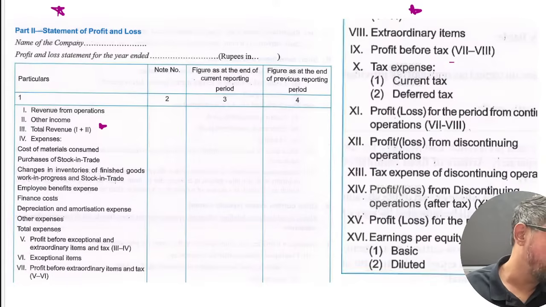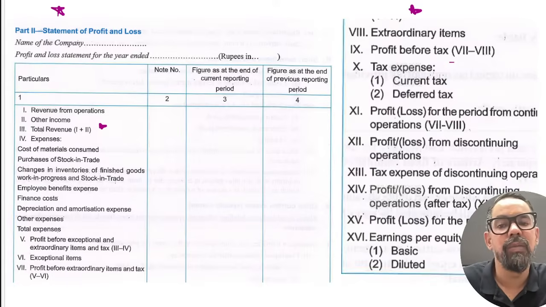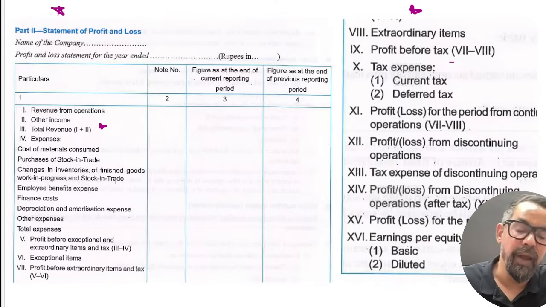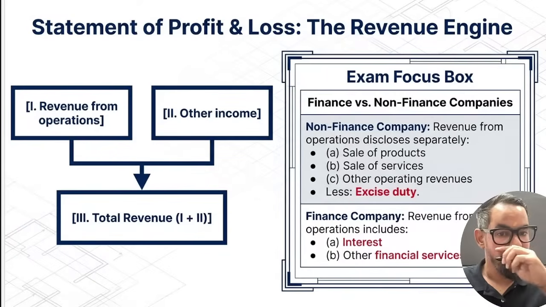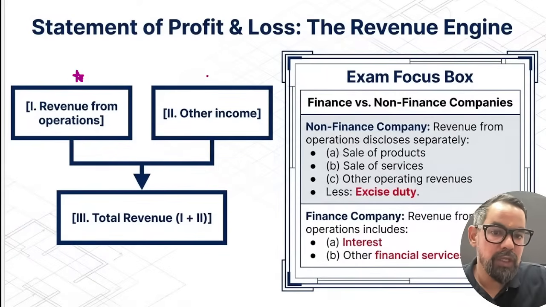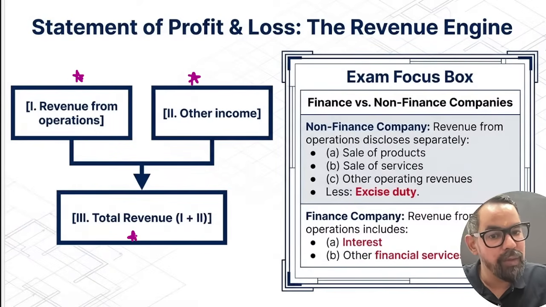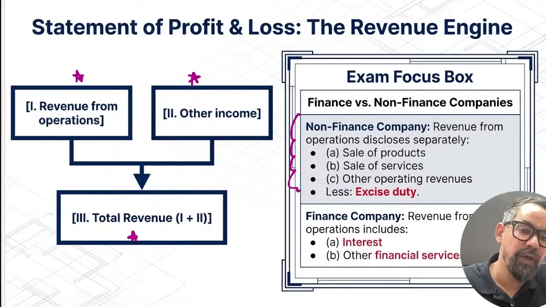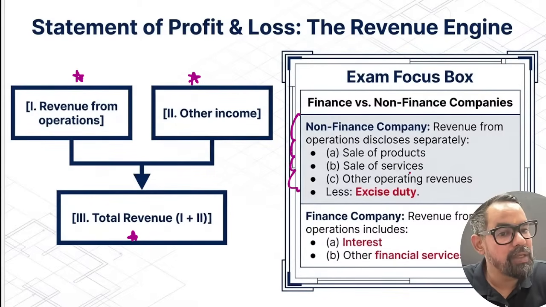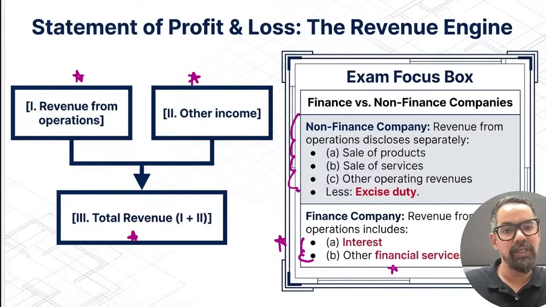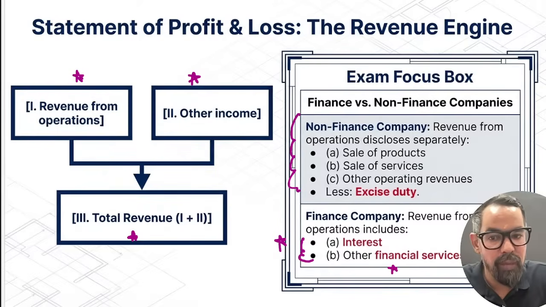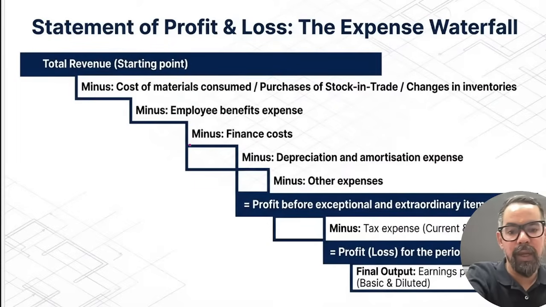Bills receivable, yes, if you have done some trade on credit, that is your receivables which you will be receiving within a span of period, right? Here also revenue from operations, other income, total income. Non-financial companies follow this structure: sale, sale of services, excise duties and all. Financial companies have interest and other income. This we will be going through in unit 17 also, the final accounts of a banking company. So the overall chart is like this.